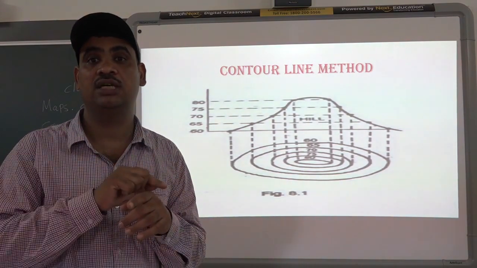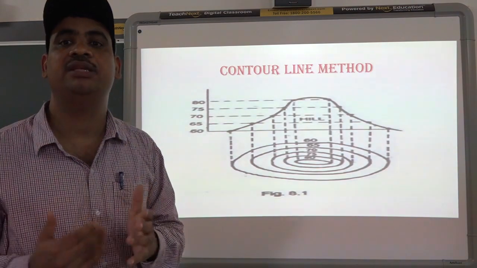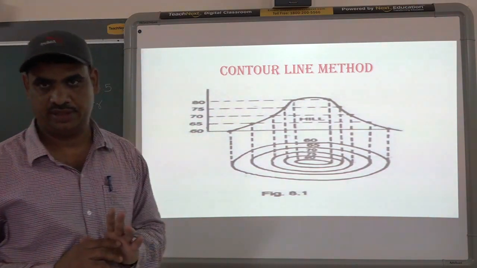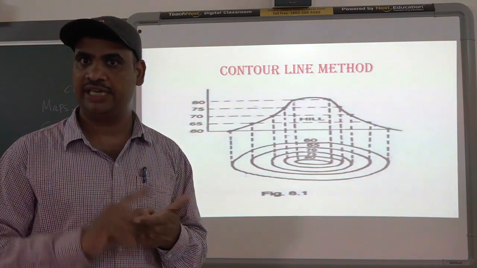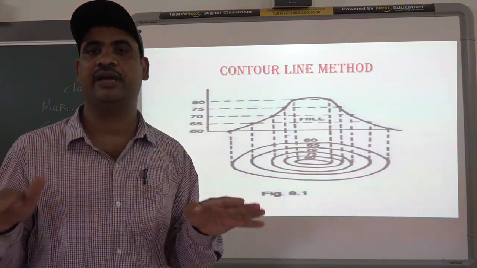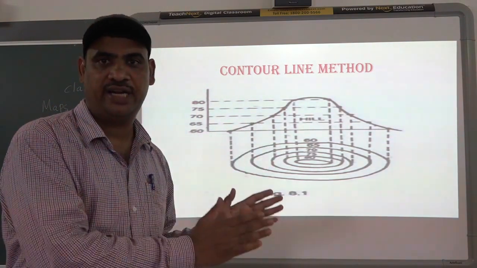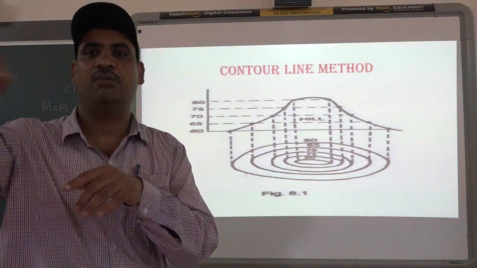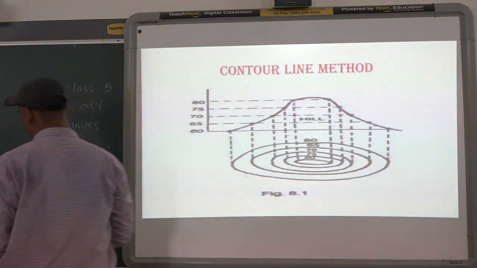If we are using a line to show the place's height, that can be called the contour line method. In the contour line method, a line is used. First, the places which have the same height are identified. This place is 500 meter, this place is 1000 meter, and they are marked with a line. So this method is known as the contour line method.